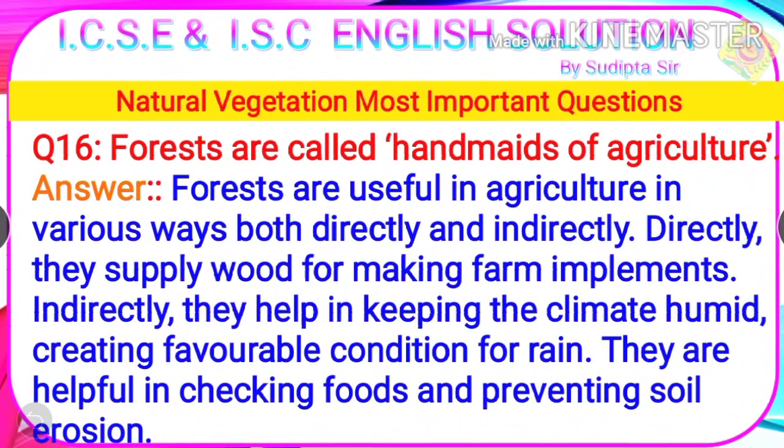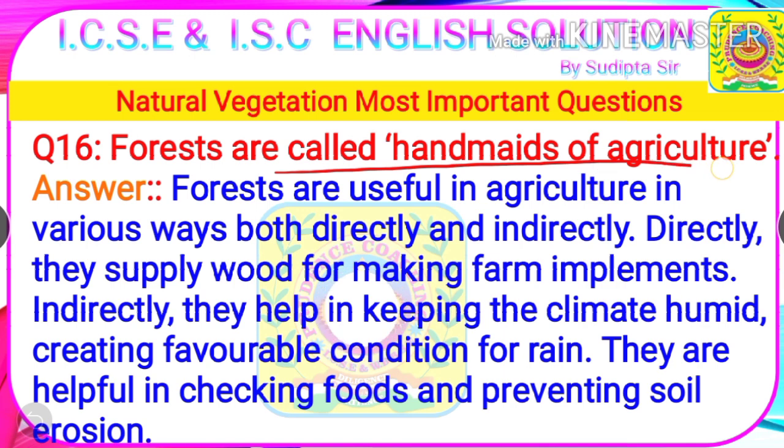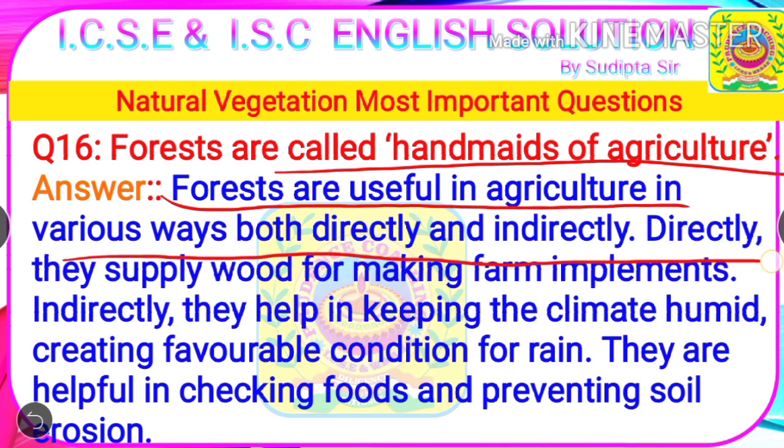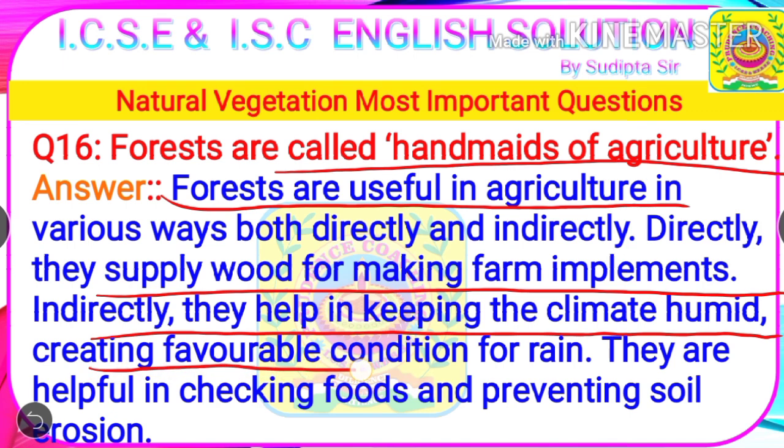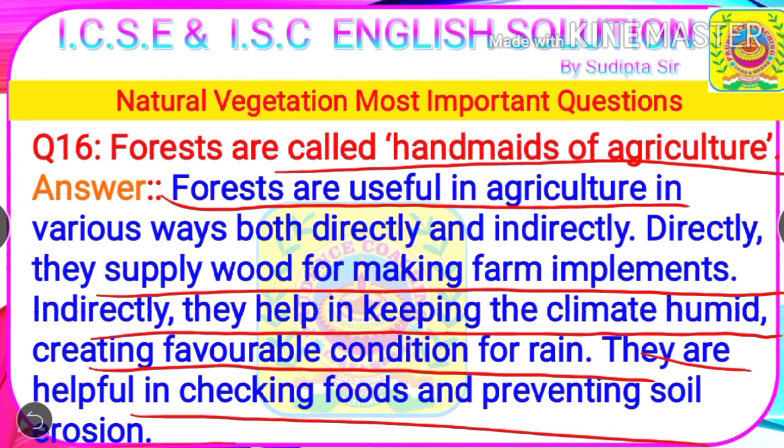Next question. Forests are called handmaids of agriculture. Answer. Forests are useful in agriculture in various ways, both directly and indirectly. Directly, they supply wood for making farm implements. Indirectly, they help in keeping the climate humid, creating favorable conditions for rain. They are helpful in checking floods and preventing soil erosion.